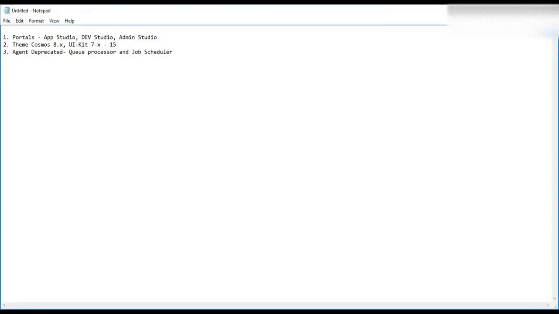Whenever you don't know something, just tell me so that I can understand how much time I have to spend on these topics. So a few people don't have knowledge of queue processor and job scheduler. Yeah, I have theoretical knowledge, but no implementation, as there was no requirement. Anyway, we'll go through all the 8.x enhancements one by one in the sessions. Yes, thanks, Dinesh.